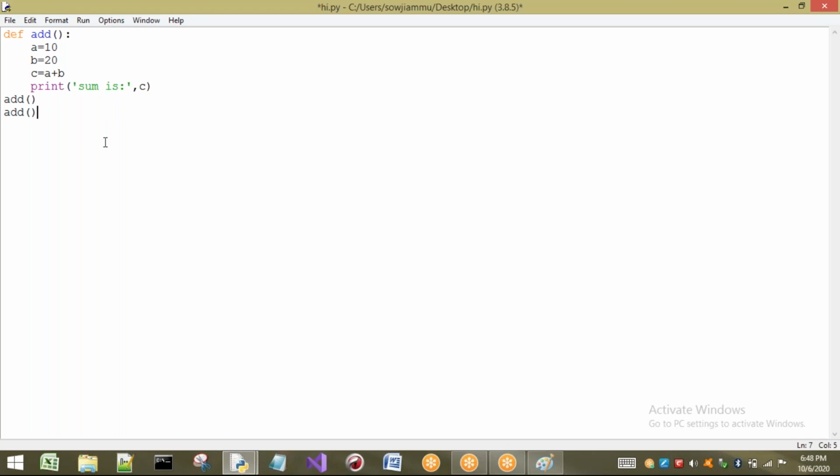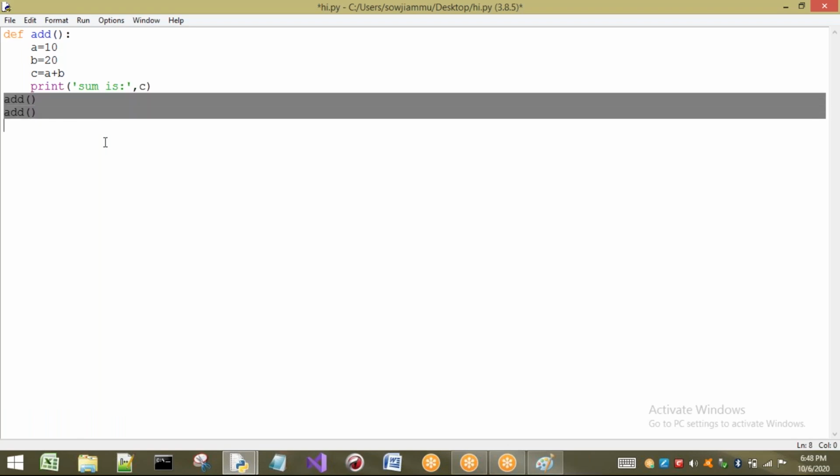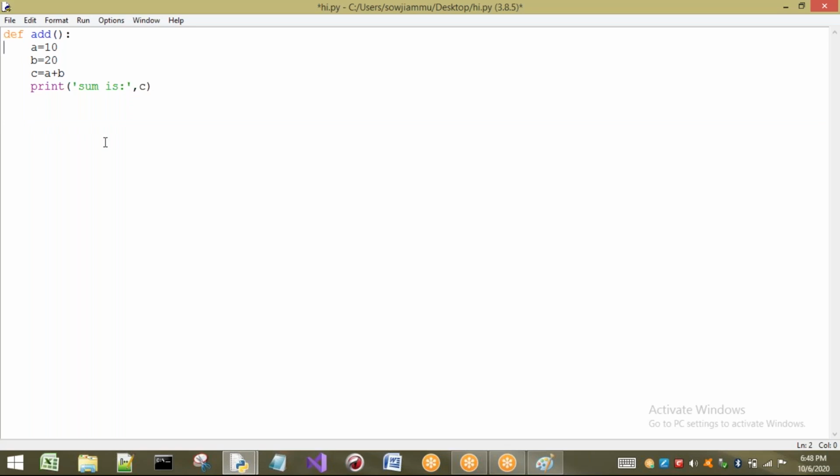Once again I want to execute the same function, that is, once again I want to add 10 and 20. Again I just have to call add. If there is no concept of functions, this entire code has to be written once if I want to print one time. The second time, if I want to print once again, I have to use the same code. Multiple times I have to write the same thing. Every time I have to write those statements when I require. But with the function concept, I just call add whenever I require that function.